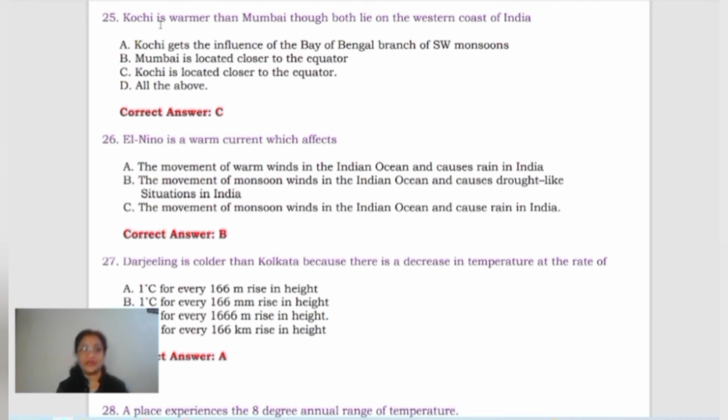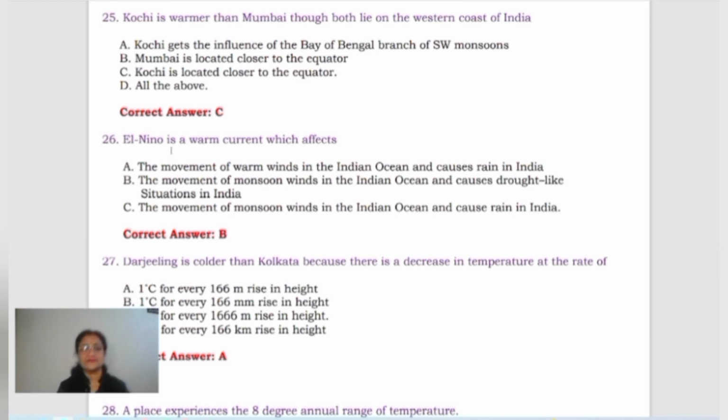If you see the map of India, in the southernmost portion of India, the peninsular region, you'll find Kochi is situated. But Mumbai is lying a little towards the northern side. That means it is lying in the Maharashtra region. So it lies in the northern parts of the western coast of India. So the C option will be correct because of the influence of the equator, nearness to the equator.